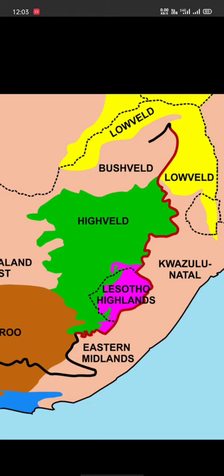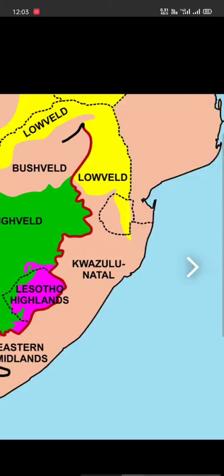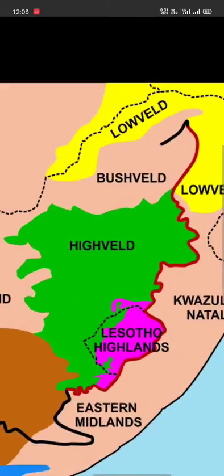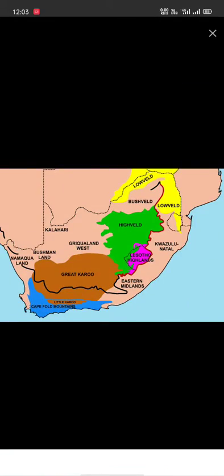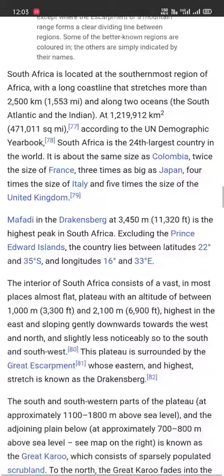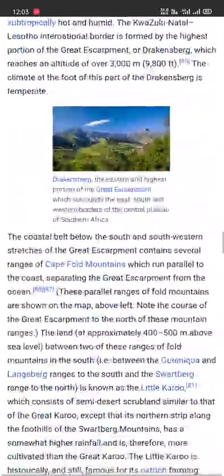Then there is the highland. You can see the map. That is the basic geographical information.